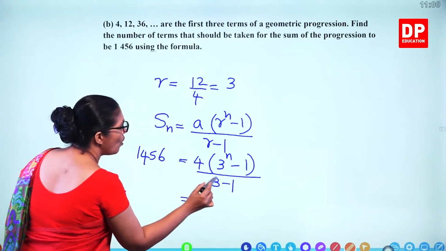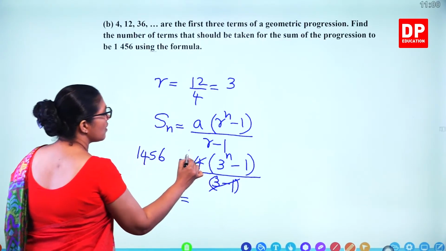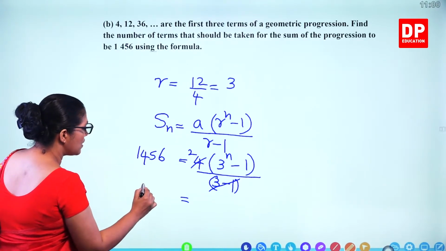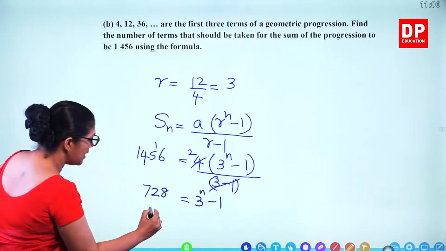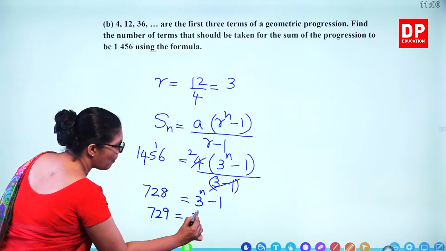And this 4, you get 2 there. Now divide both sides by 2. 1456 divided by 2 is 728, that's equal to 3 to the power n minus 1. Now take minus 1 to the other side. So you get 729 is equal to 3 to the power n.